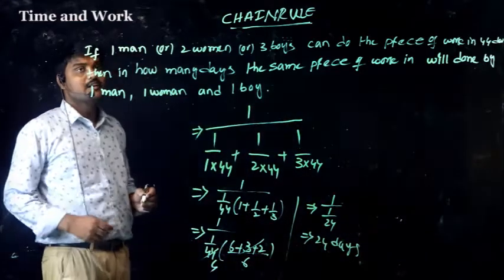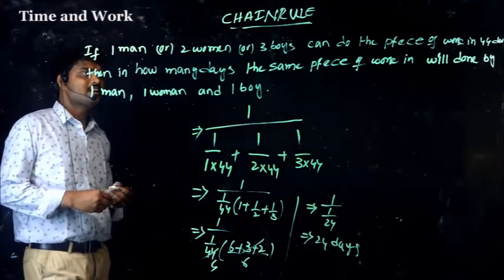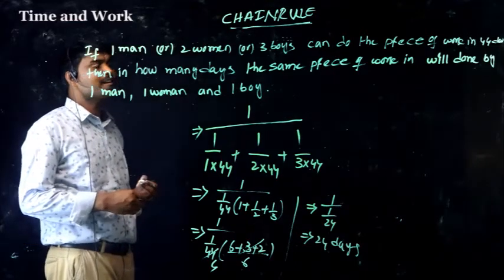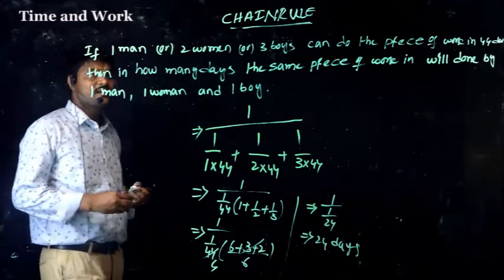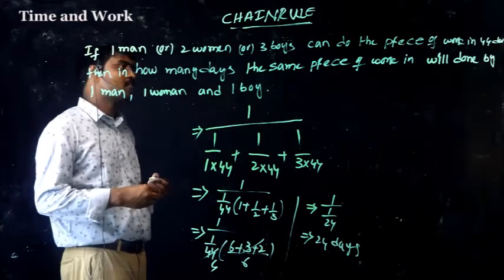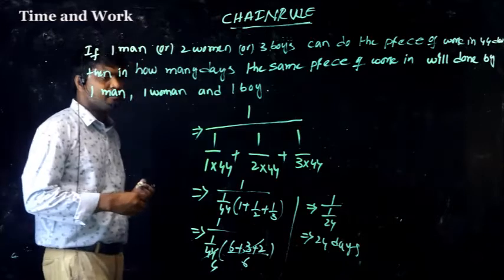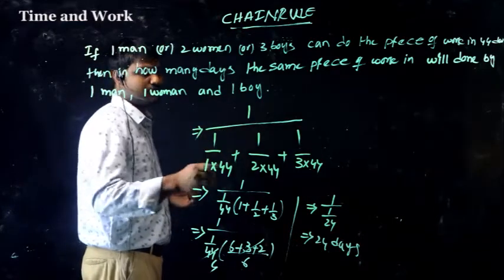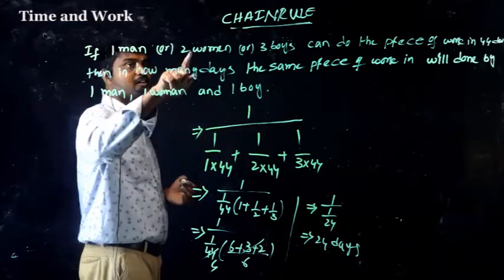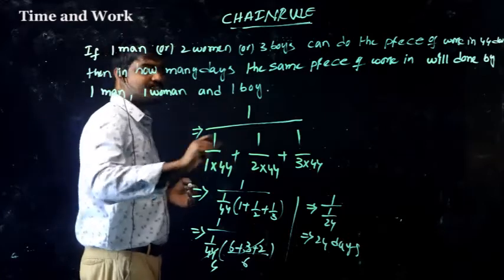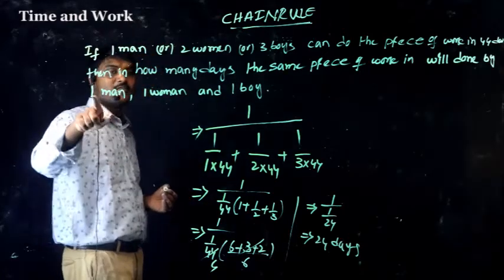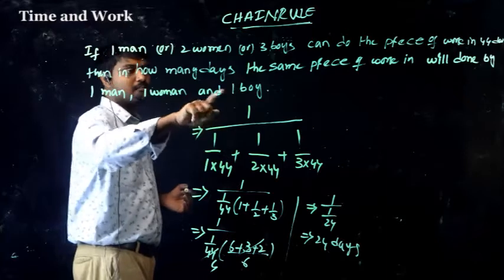Once again, if 1 man or 2 women or 3 boys can do a piece of work in 44 days, then in how many days will the same piece of work be done by 1 man, 1 woman and 1 boy? You can take 1 by, because of 1 man, 2 women, 3 boys. But here he is asking 1 man, 1 woman, 1 boy.